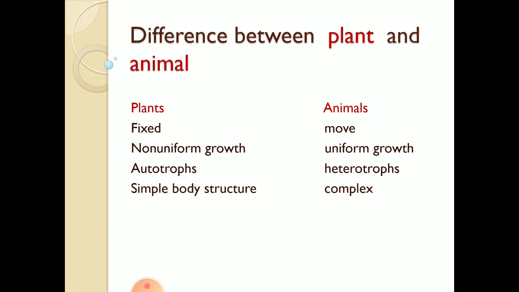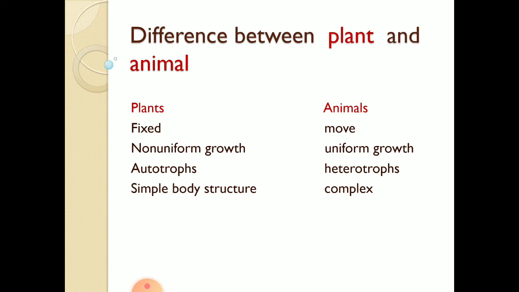There is no proper direction, no proper growth, though it can move upward and downward. Whereas if we talk about animals, they have a proper body structure, they have proper growth. When they attain proper growth, the cells stop dividing also. But in case of plants, we will discuss in permanent and meristematic tissue how growth takes place.